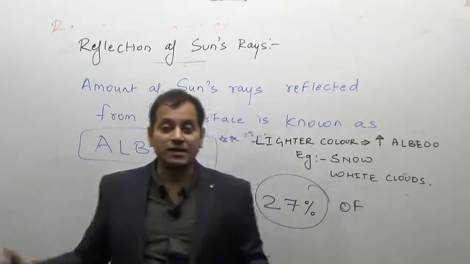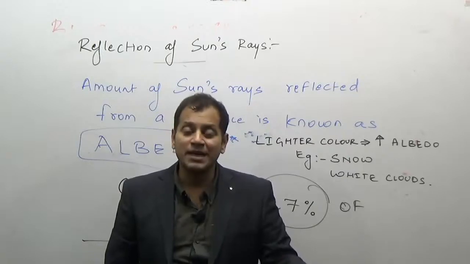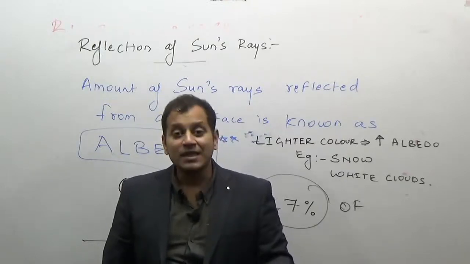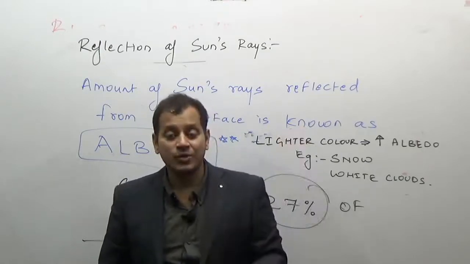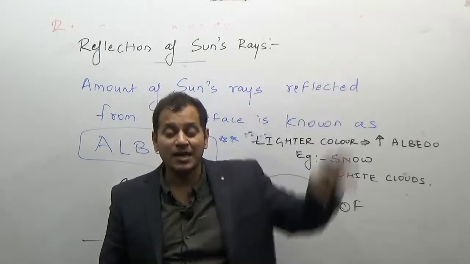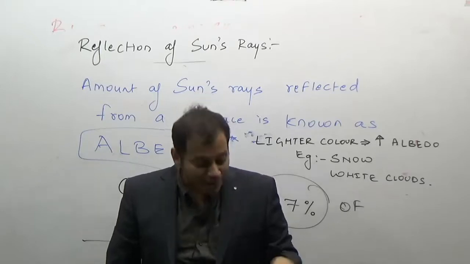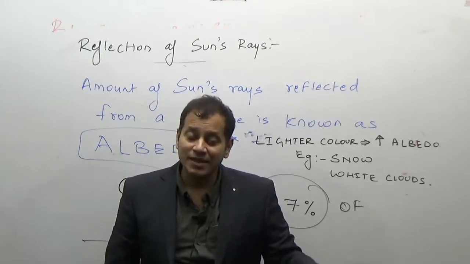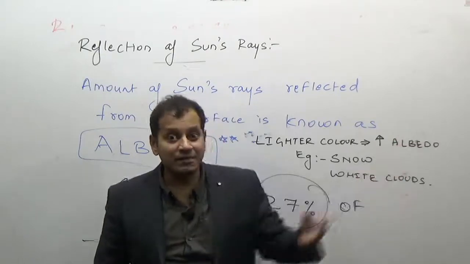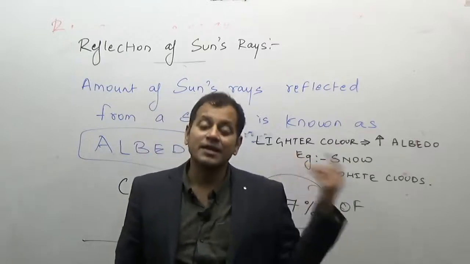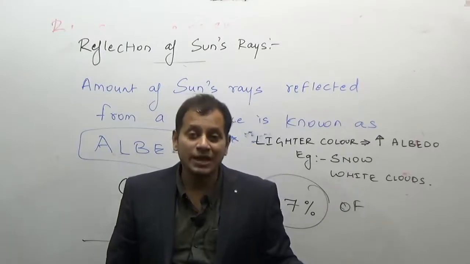And lastly, the effects of the atmosphere, in which absorption takes 14% of the sun's rays, absorbed by the atmospheric gases. Then scattering, 23% is scattered. Out of this 23%, some reaches the ground while some is scattered back into the sky. The blue color of the sky is due to the maximum scattering of blue light, while during sunrise and sunset, red light does not get scattered, and because it has the longest wavelength, it can travel a larger distance, and we can see red color in the sun during the dawn and the twilight.